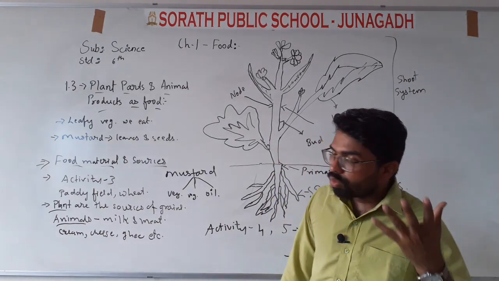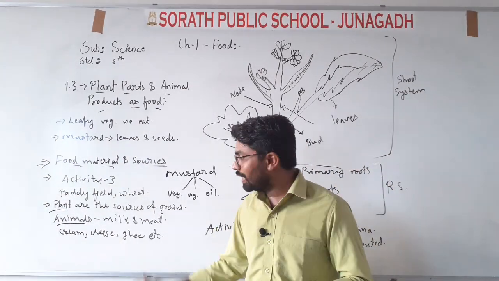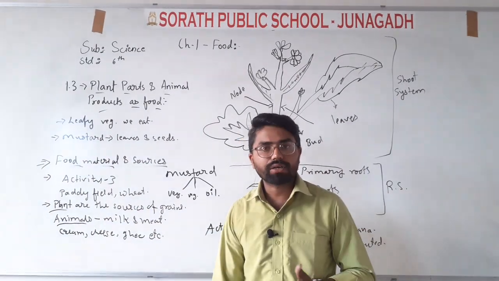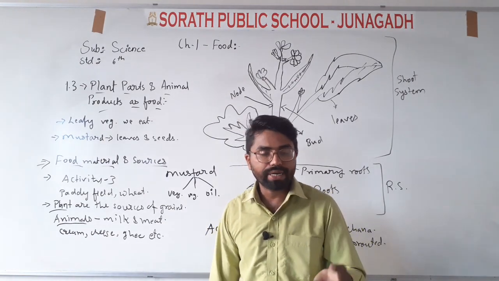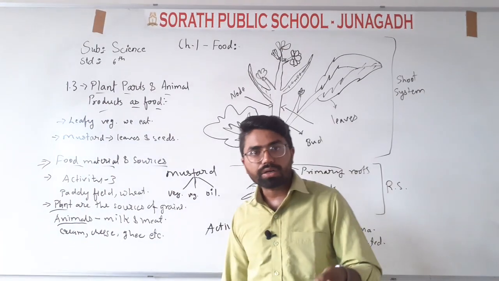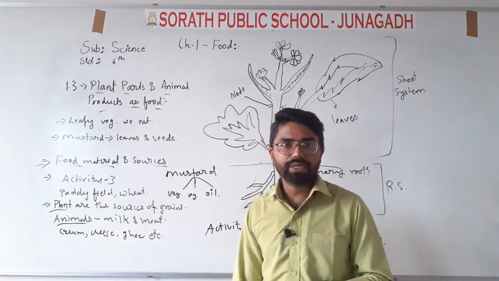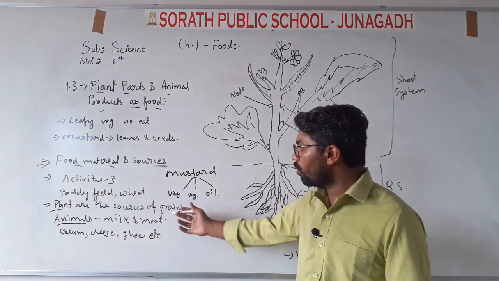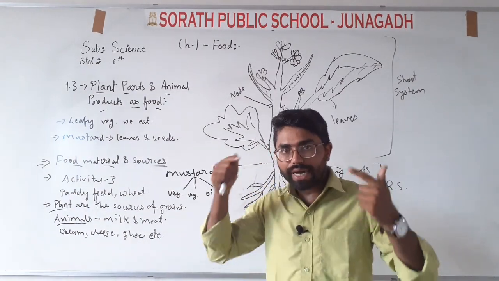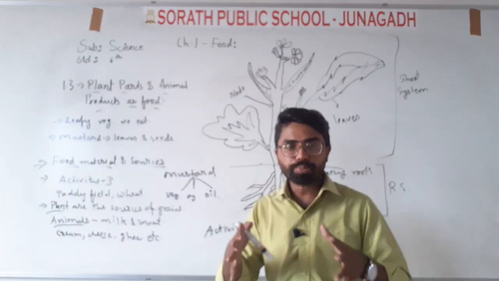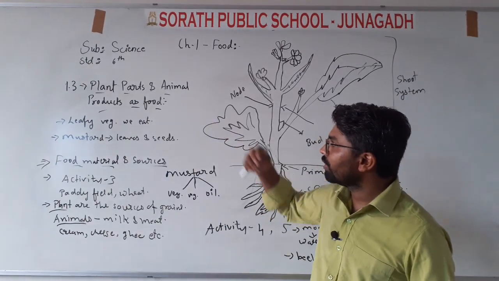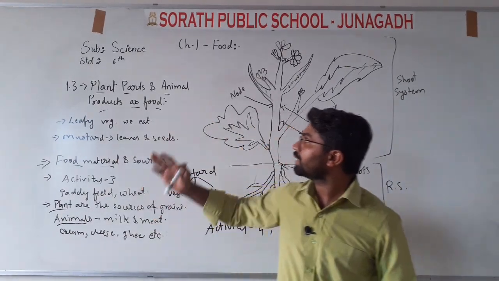Okay. And what products are made from milk? See how many questions are formed from these two points only. Plants and animals, which products do we make from milk? Then you can name cheese, ghee, cream, buttermilk, butter. Okay. Buttermilk we drink in our day to day life, and it is very tasty. So all these things are made from milk. So questions may be asked from here also. You have to keep in mind from which points questions may be asked. Okay. So now we will move towards our next point, that is 1.3, plant parts and animal products as food.